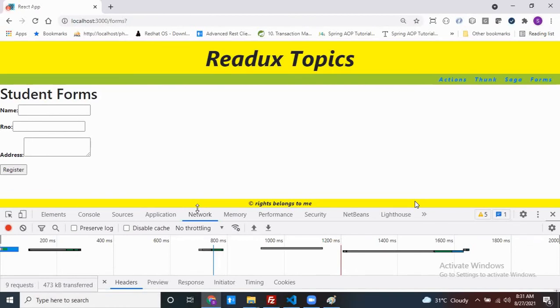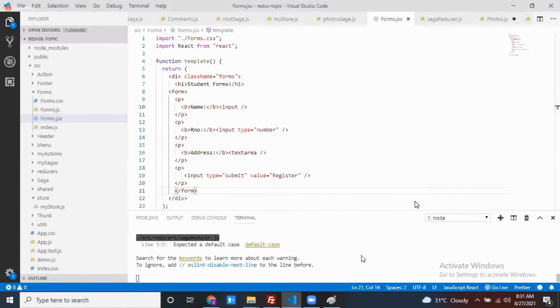Which type of request, and my URL, everything is decided by whom? The request method and my URL are decided by whom? My server side guy, right? My server side guy or not?